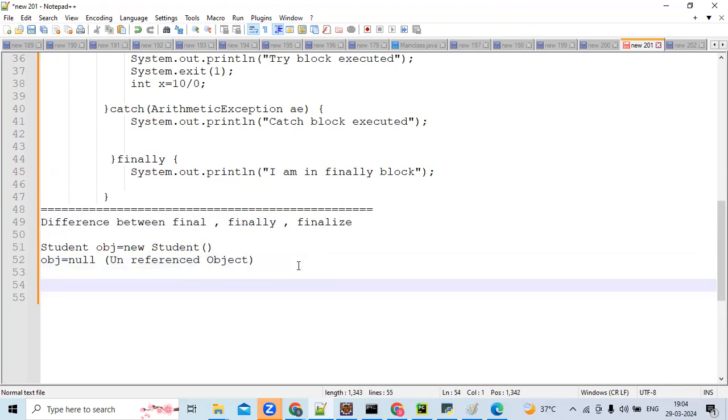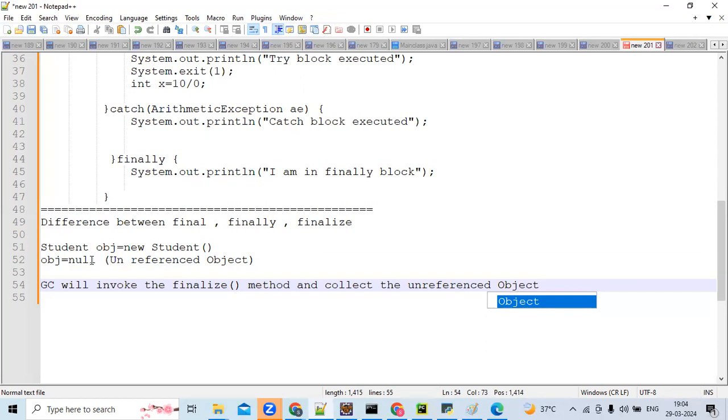Storing the waste into a pot, right? Something like that. Here also, these null objects are nothing but garbage. So the garbage collector will invoke the finalize method and collect the unreferenced object. See, you're pointing obj to null. Now this new Student is an unreferenced object. Am I correct? Yes.